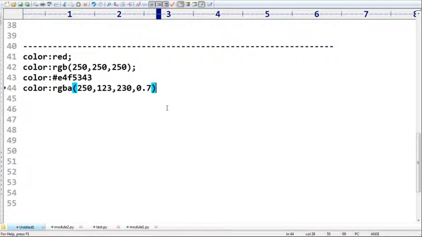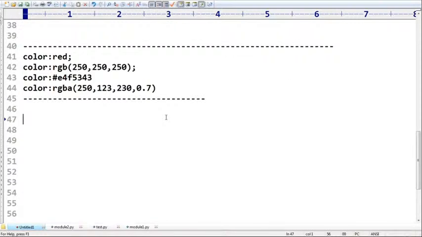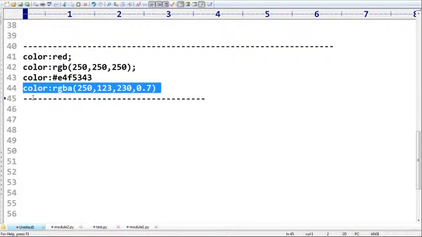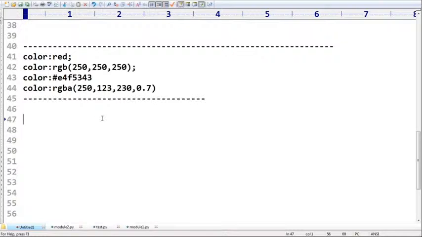Any doubt about this one? There is no difference with respect to the color. You can use any of these approaches, no problem at all. But if you want transparency, compulsorily we should go for this one. If I don't want transparency, normal is enough, then obviously you can go for that. But among all these, the most commonly used approach is this one. Remember that. Up to this, any doubt?